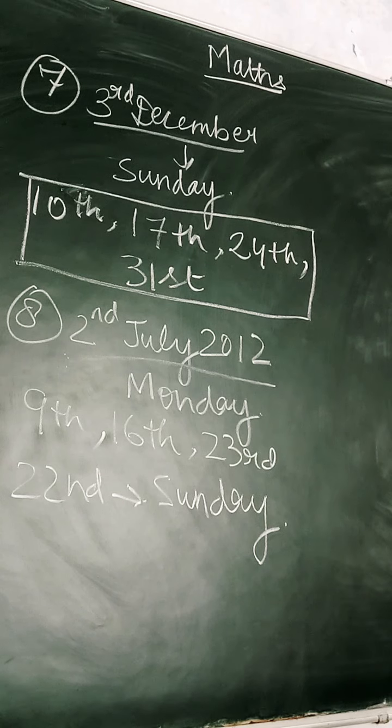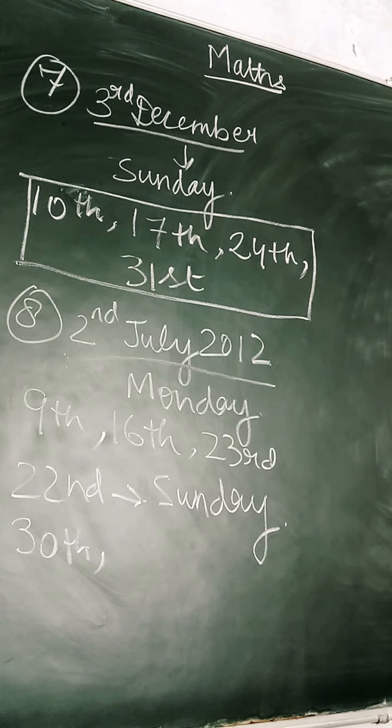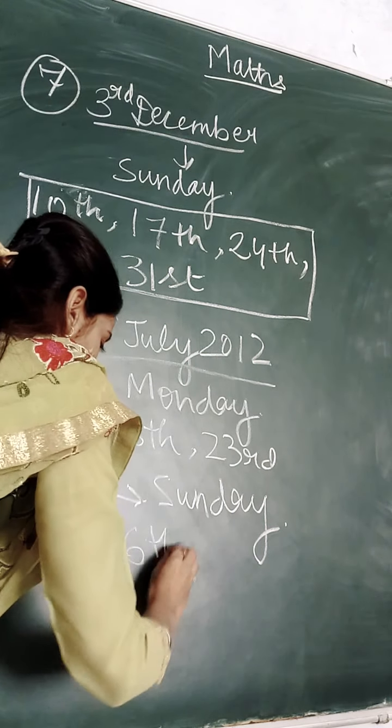So now B part is given there, that what will be the day on 9th of August 2012. If on 23rd Monday is there, next Monday will come on 30th. After that again next Monday will come on 6th.